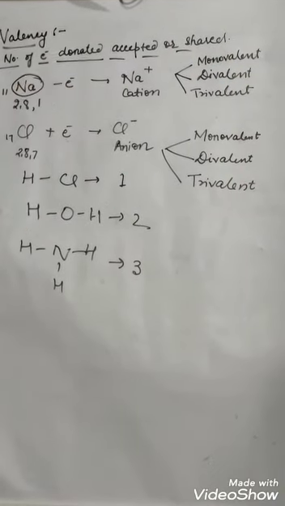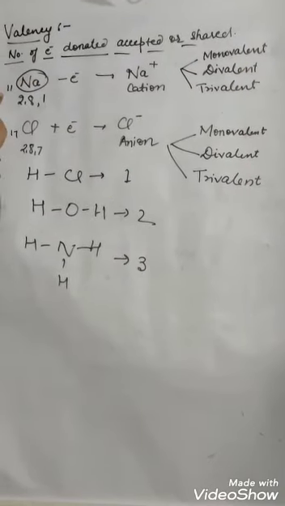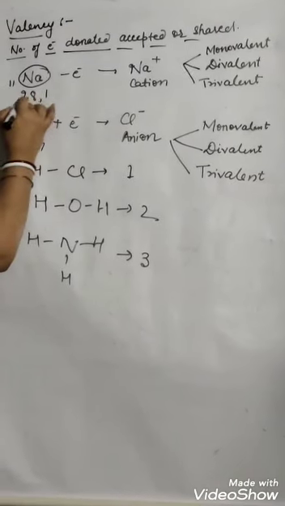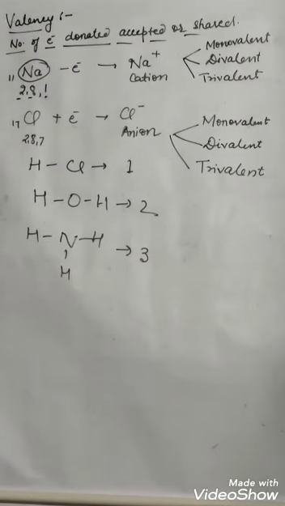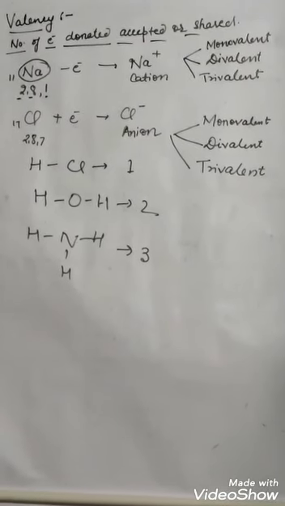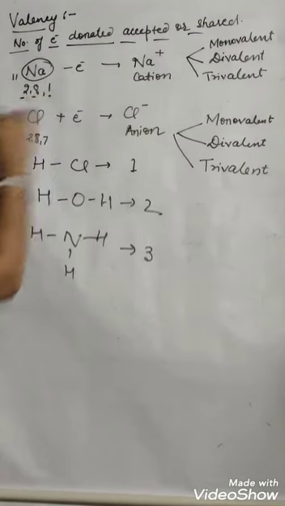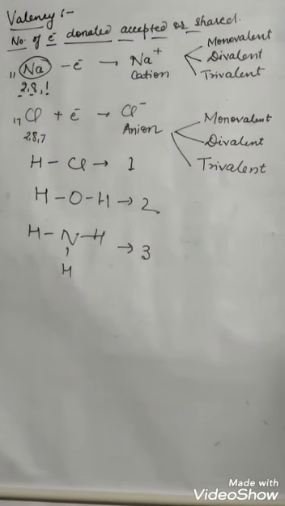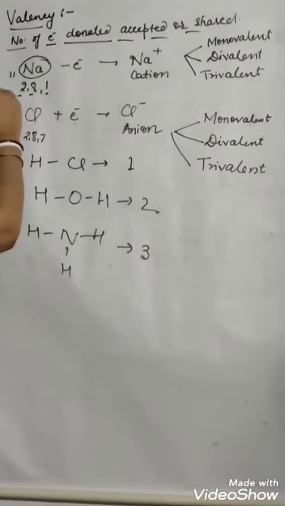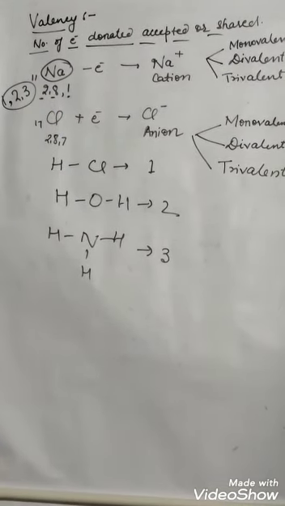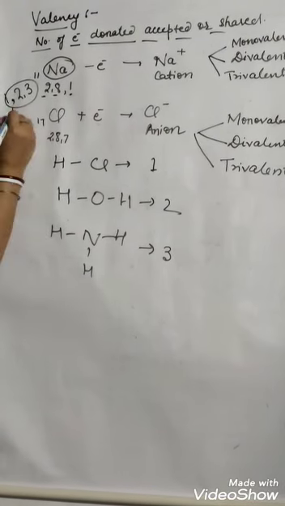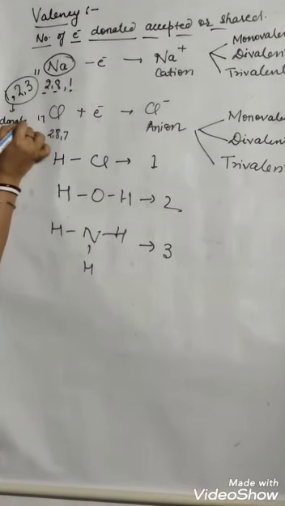Sodium has 11 electrons. So the configuration will be 2, 8, 1. Now it wants to complete its octet. When it wants to complete its octet, what does it do? First of all, always remember, when any element has 1, 2, 3 electrons in its outermost shell, it tends to donate the electron.